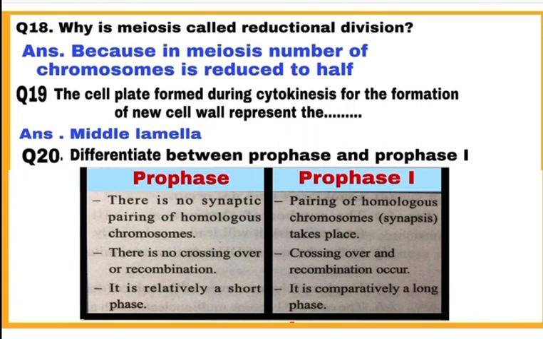Question 20. Differentiate between prophase and prophase 1. See the first difference. In prophase, no synaptic pairing of homologous chromosomes takes place, while in prophase 1, pairing of homologous chromosomes takes place. Second, no crossing over or recombination occurs in prophase, while crossing over or recombination occurs in prophase 1. Third difference, prophase is a relatively short phase, while prophase 1 is a comparatively long phase.